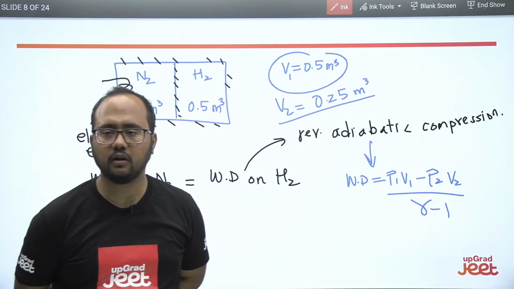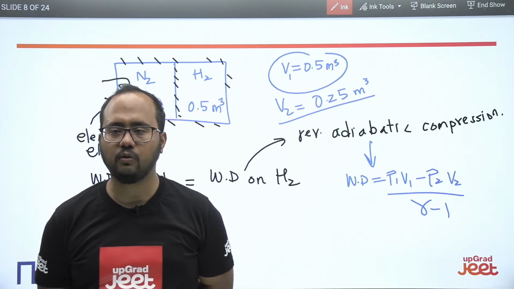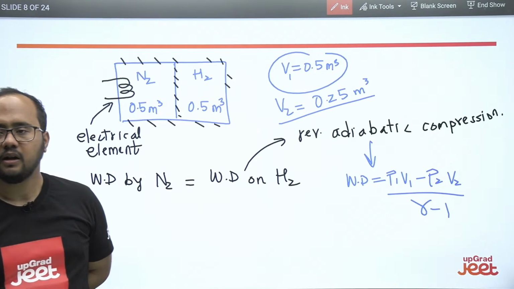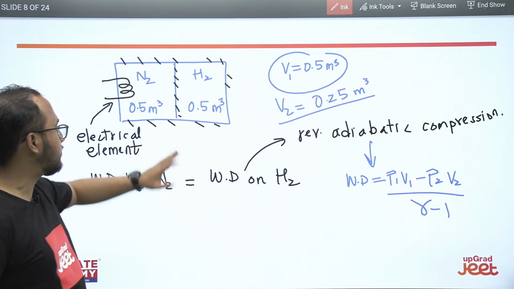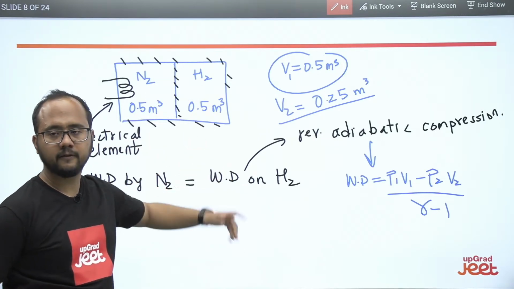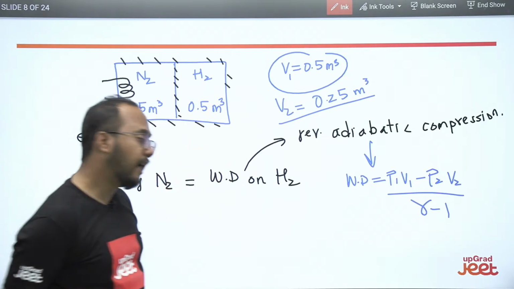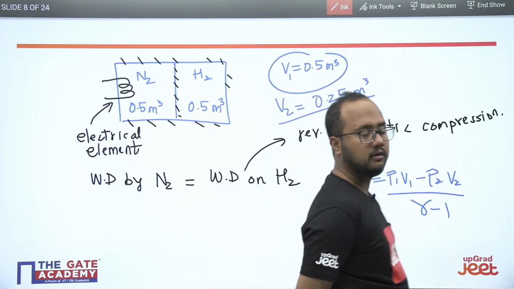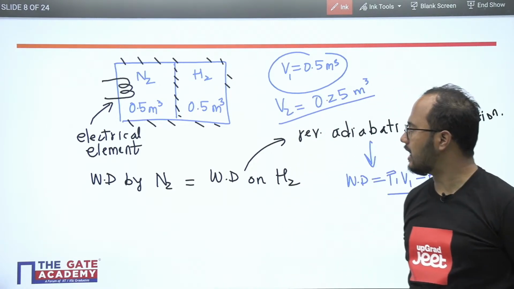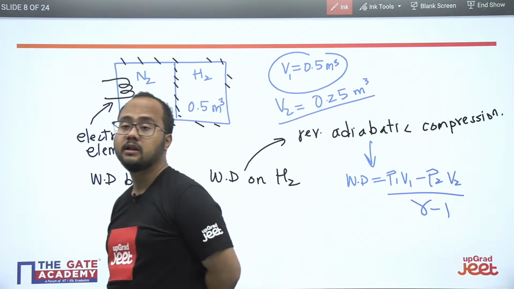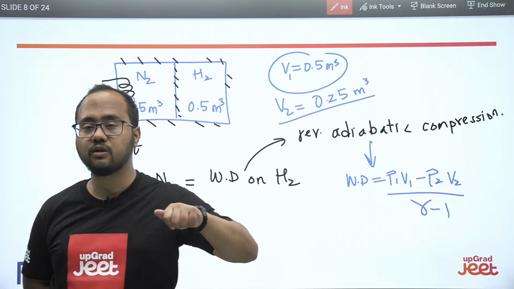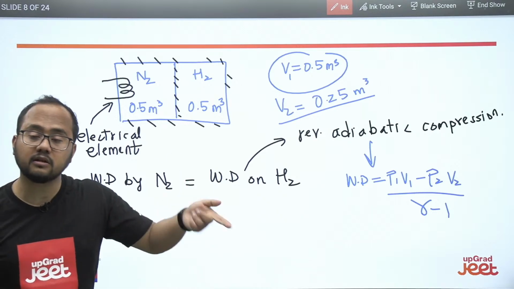Gautam asks whether it is a closed system. Yes, exactly, Gautam. It is a closed system. Definitely it is a closed system. If it is not a closed system, then mass will be removed. In that particular condition we have to think of whether it is a steady state operation or unsteady state operation, and based on that we have to solve the question.